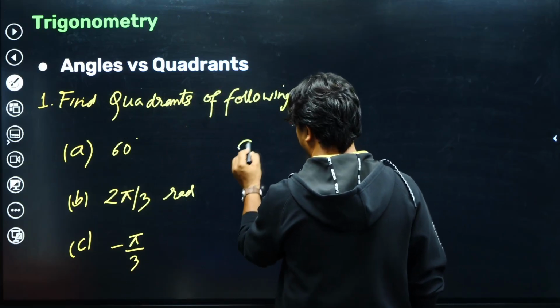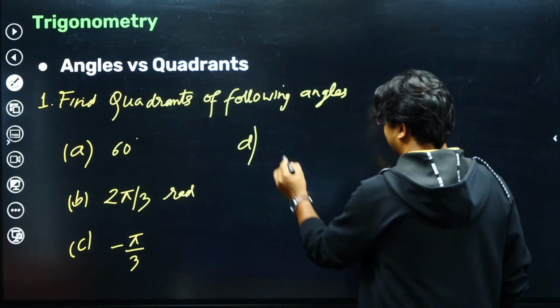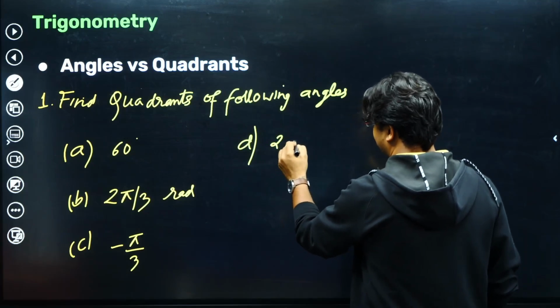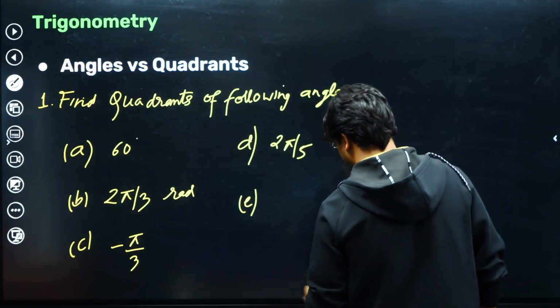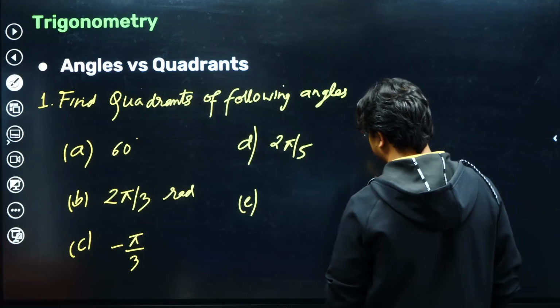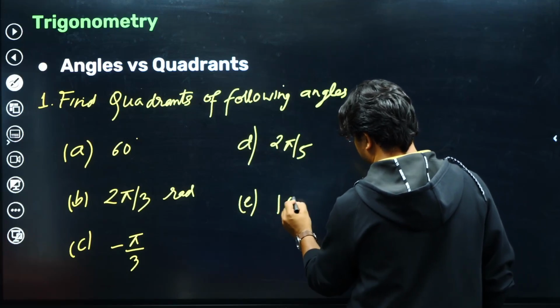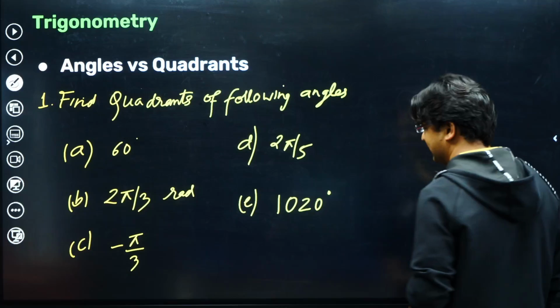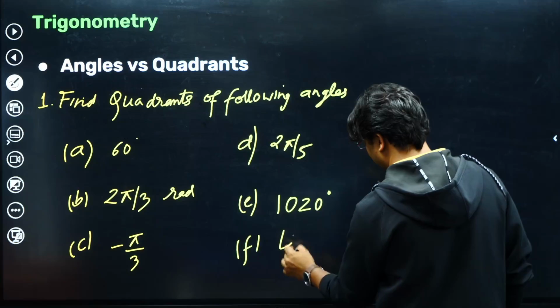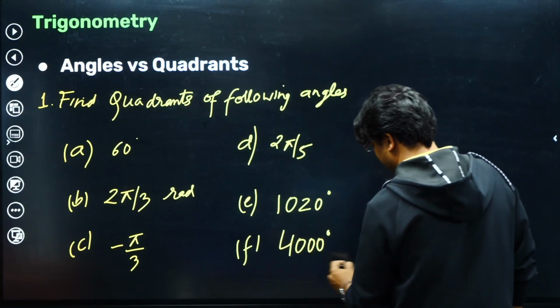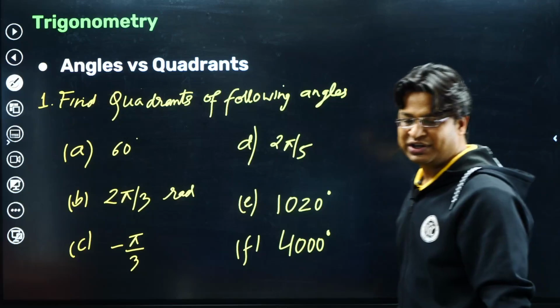Again now I'm not writing the radian. Then let's say 2 pi by 5. Then 1020 degree. Let's say 4000 degrees.